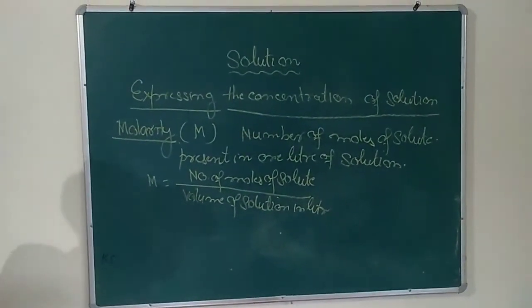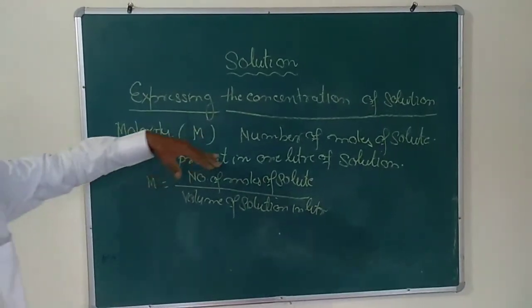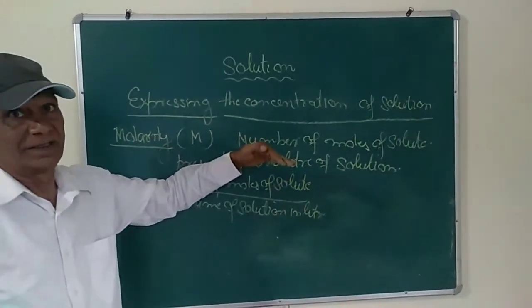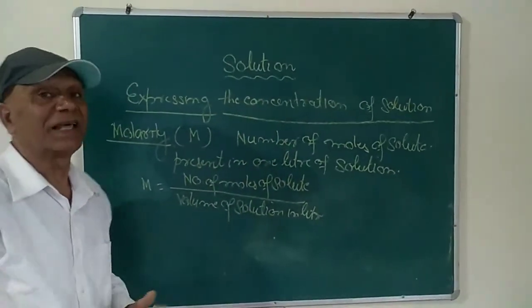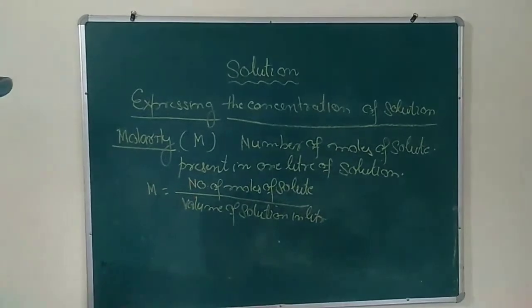Suppose we do not dissolve the substances in moles all the time; we dissolve an amount of the substance in gram. So how do we find out the number of moles?